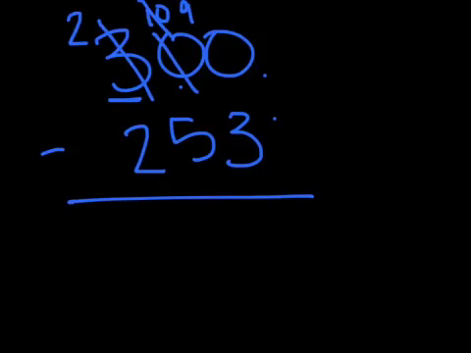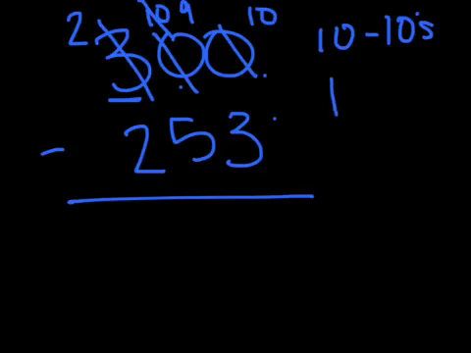I move my 10 tens over here, and now I have to regroup from that, and I am left with 9, and I regroup this to be my 10 ones. Okay, so what I did was I moved over 10 tens, and then I took one of those tens and I made it into 10 ones.